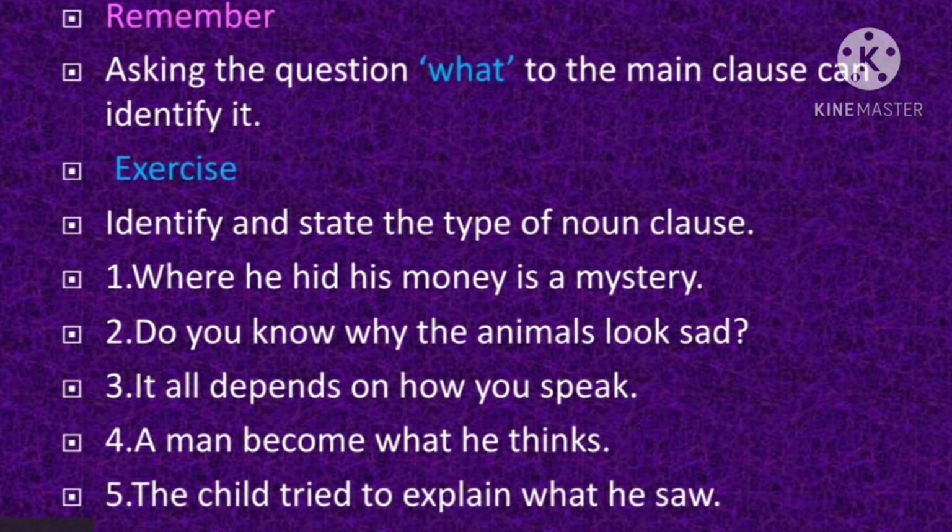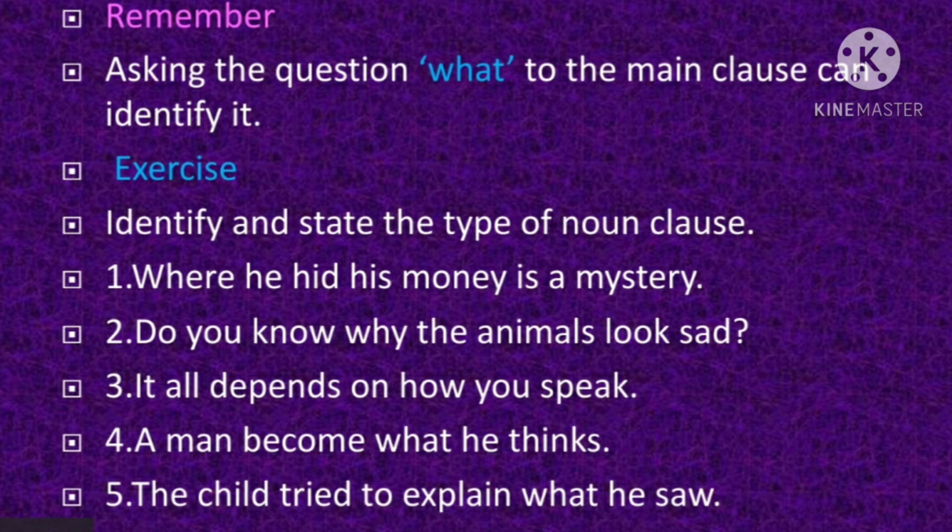You need to find it out, and you have already studied that if it is an adjective clause, you need to ask a question who or which to the main clause. If it is an adverbial clause, there are certain rules you need to follow, like why, when, where regarding adverb clauses of time, place and manner. For the remaining types of adverbial clauses, you need to look at the subordinator given in the subordinate clause. In the same way, when we are studying the noun clause, you need to ask the question what to the main clause, and if you get the answer in the subordinate clause, it is surely a noun clause.